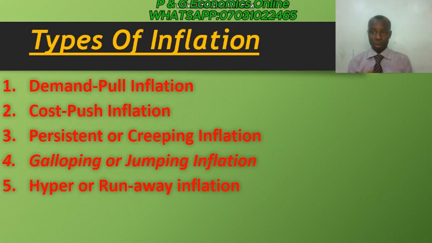Well, there are many types of inflation that we can look at, but I just give you some samples here. Here we have what is known as demand pull inflation. We have cost push inflation. We have persistent or creeping inflation. We have galloping or jumping inflation. We have hyper or runaway inflation. However, in this study, we are going to look at the major two, which are the first two: demand pull inflation and cost push inflation.